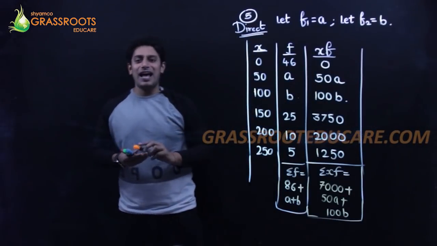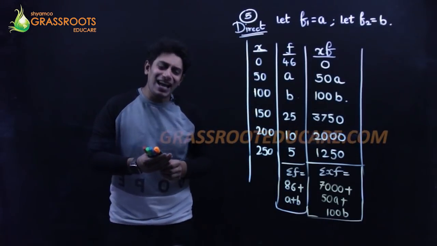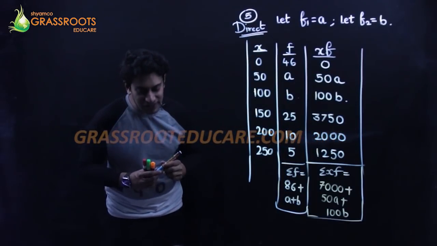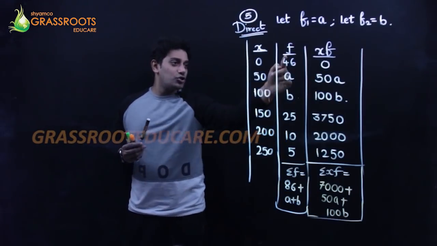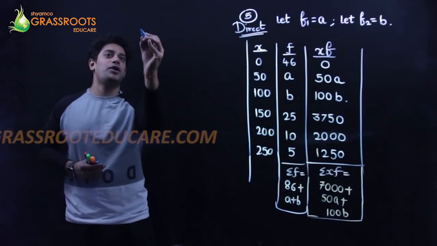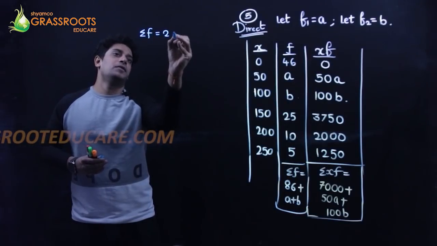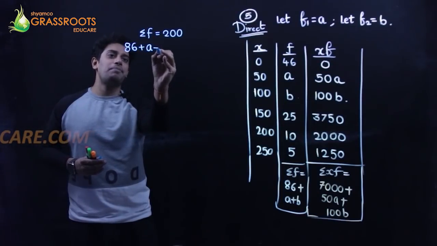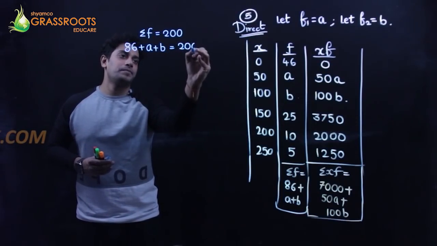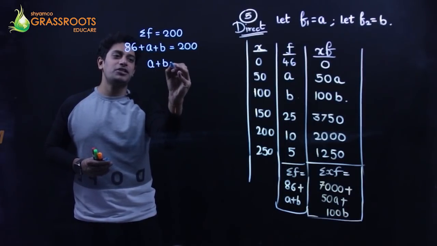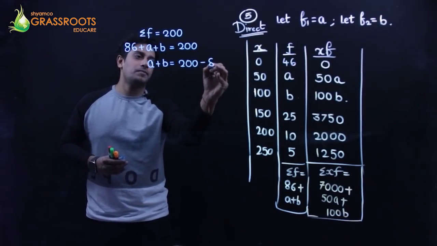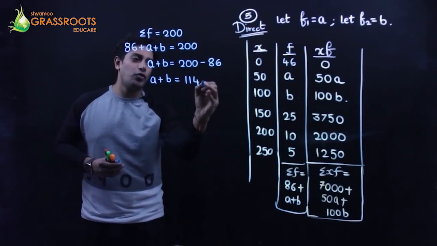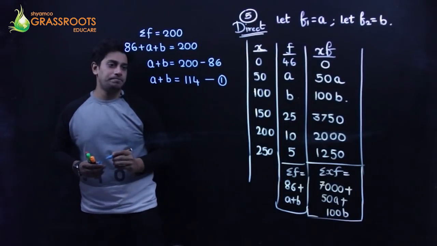Right? So I have my table ready. I have been told that apart from this, the mean is 73 and summation F is 200. So when you do summation F, it's given as 200. Summation F is 86 plus A plus B, which is 200. Get 86 on the other side. A plus B is 200 minus 86. So you get A plus B as 114. You can put this as equation number 1.